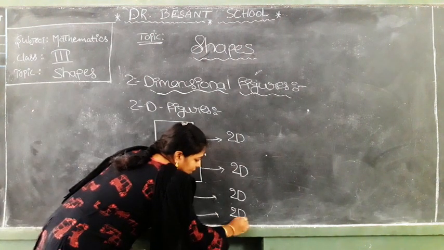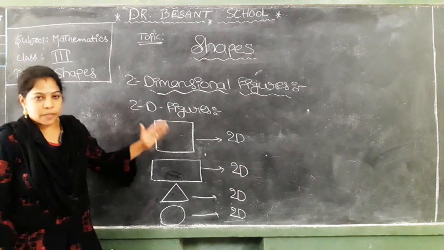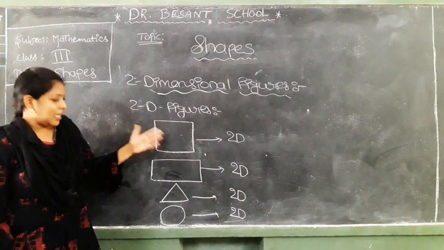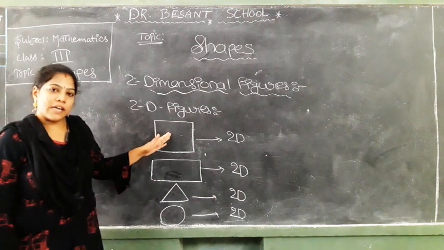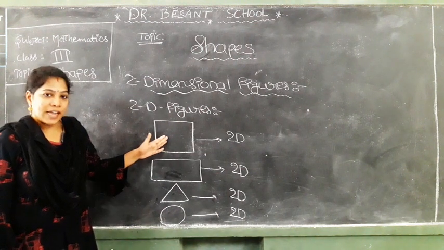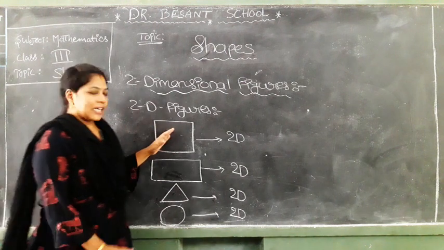Yes. Now we have to take examples for this type of shape. In our real life we are observing so many objects in these shapes. First one, square. Which items are we seeing in our real life? One can say biscuits and some books. So many things are square in shape.